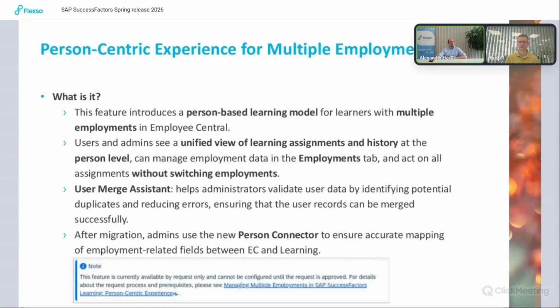Please be aware, this is not an item that you can update directly from the upgrade center. It is something where you need to create a ticket for SAP support to get it migrated. If you take a look in the What's New viewer, there's some information there. There's also a link to a blog with all the different information, including guides for the migration and for the transition.